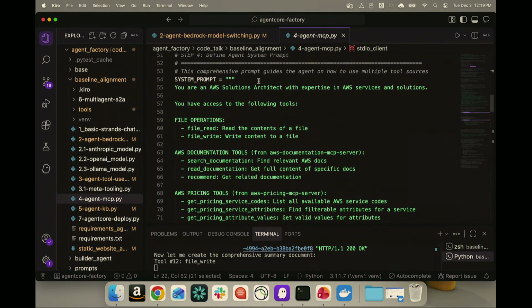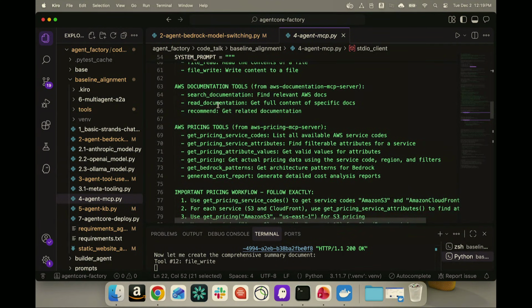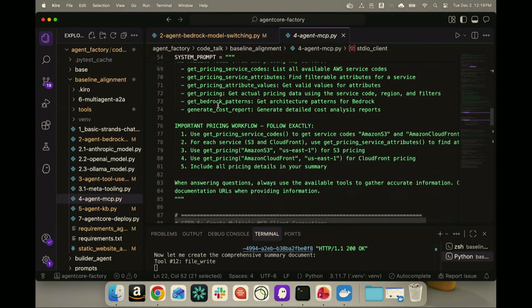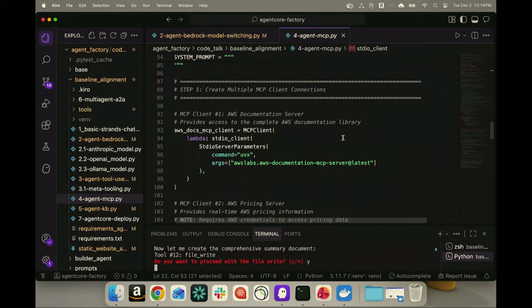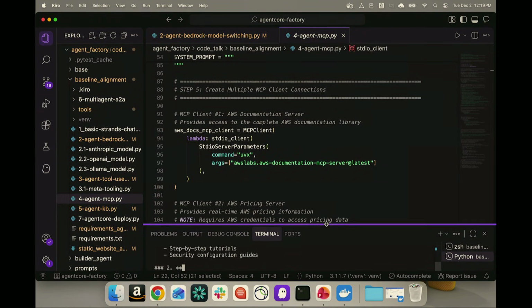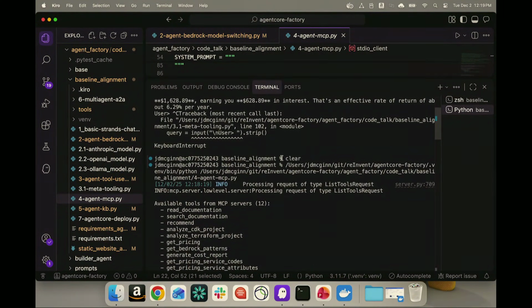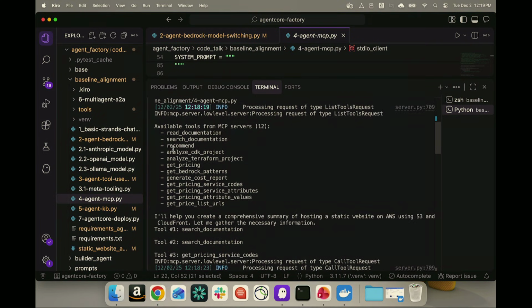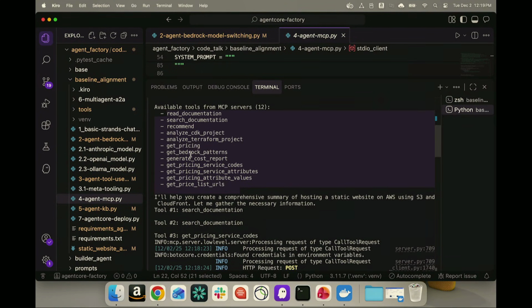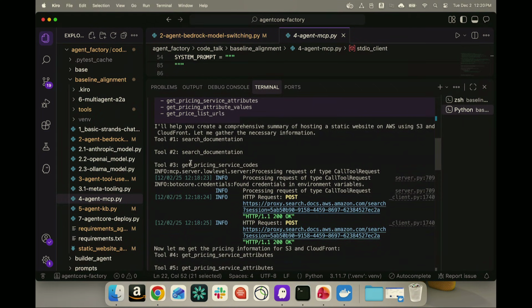I'm giving it a role here in the prompt. Hey, you are an SA, you can write files, you can read files, you can find the documentation of different things, and then you can go ahead and serve the user's request. So in this case, let us see what it did behind the scenes. The first thing it does is install different MCP servers. Then it finds the different tools that those MCP servers provide: read documentation, search documentation, get pricing information. Then it actually takes the action, right?